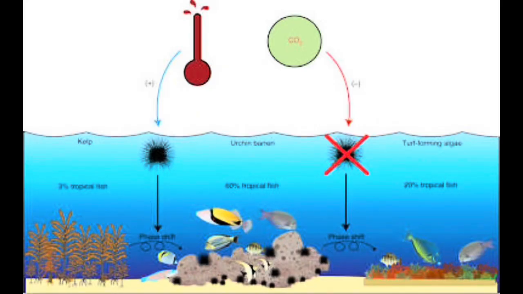Ocean acidification happens when too much carbon dioxide from the air goes into the ocean. When carbon dioxide mixes with seawater, it creates a weak acid called carbonic acid. This acid makes the ocean more acidic, which means the water's pH goes down. The problem is that many sea animals like corals, oysters, and clams have hard shells made from calcium carbonate. When the ocean becomes more acidic, it becomes harder for these animals to build and keep their shells. Over time, this can harm their health and make it harder for them to survive.